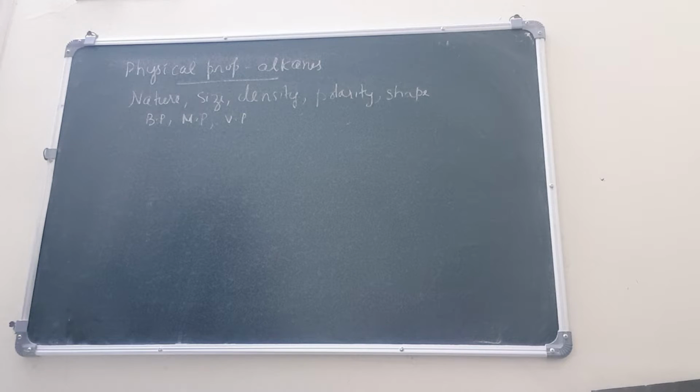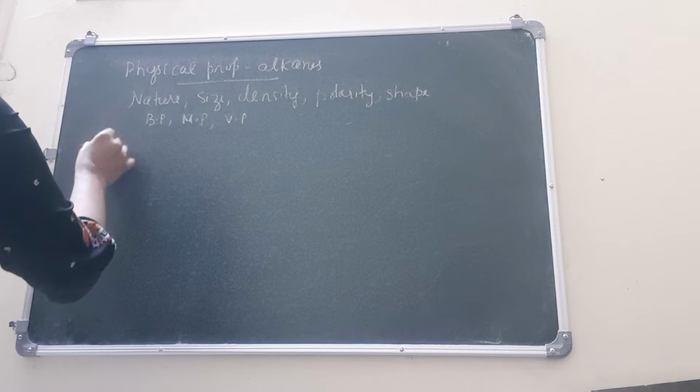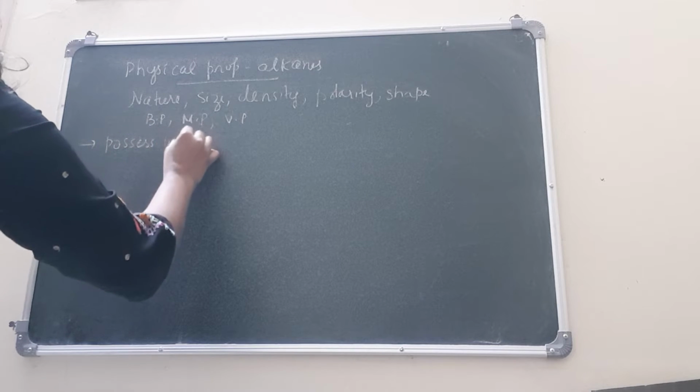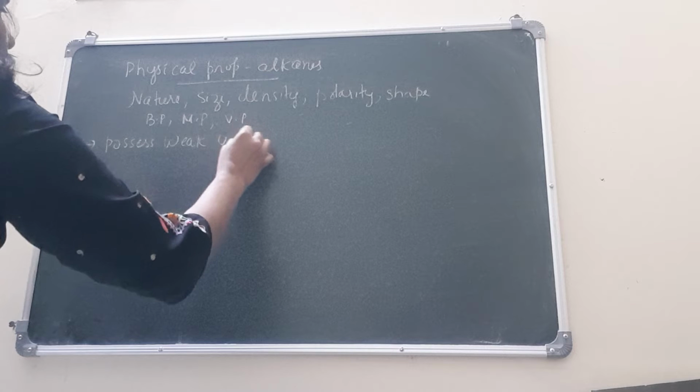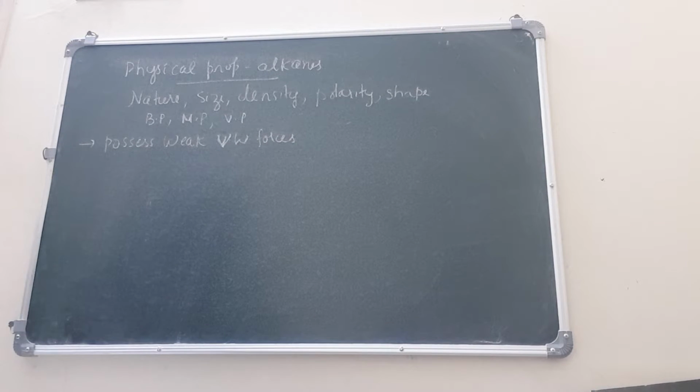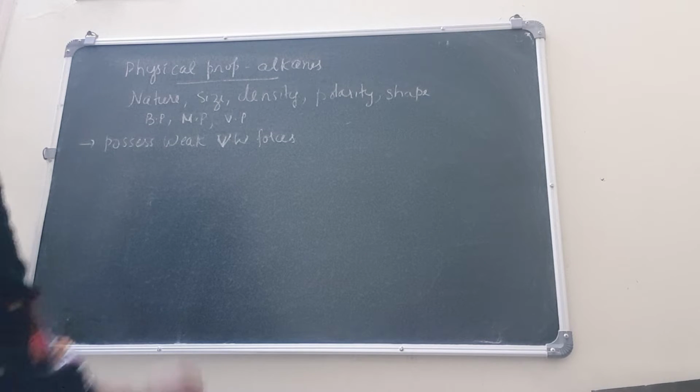Now, specific to alkenes, all the alkenes possess weak van der Waals forces. Weak van der Waals forces. You know what are van der Waals forces? There is a weak force between the various atoms of alkenes, and all the alkenes, right from the lowest, methane, all the way up to higher number of carbons, they all have weak van der Waals forces.